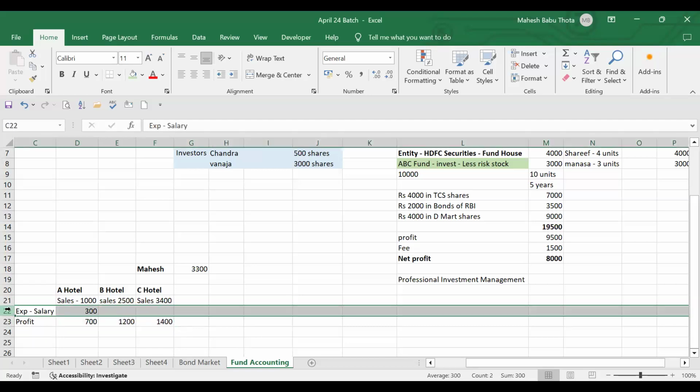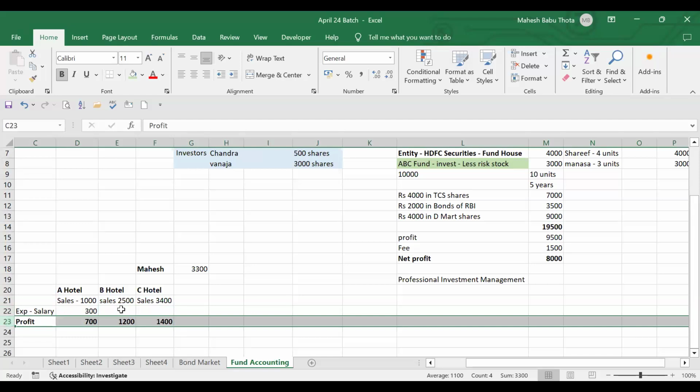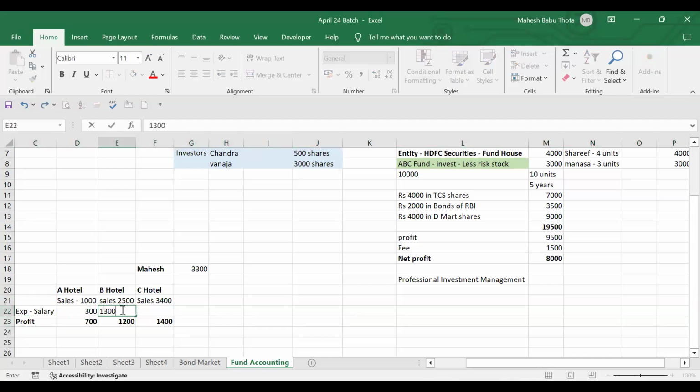In layman terms, forget about gross profit and net profit. Everyone understood, right? After deducting this 300 rupees, we got a profit of 700. Similarly, in this case also, there is an expense of 1,300, so we got a profit of 1,200. In this case also, there is an expense of 2,000 rupees, so I got a profit of 1,400. 1,400 only, right?